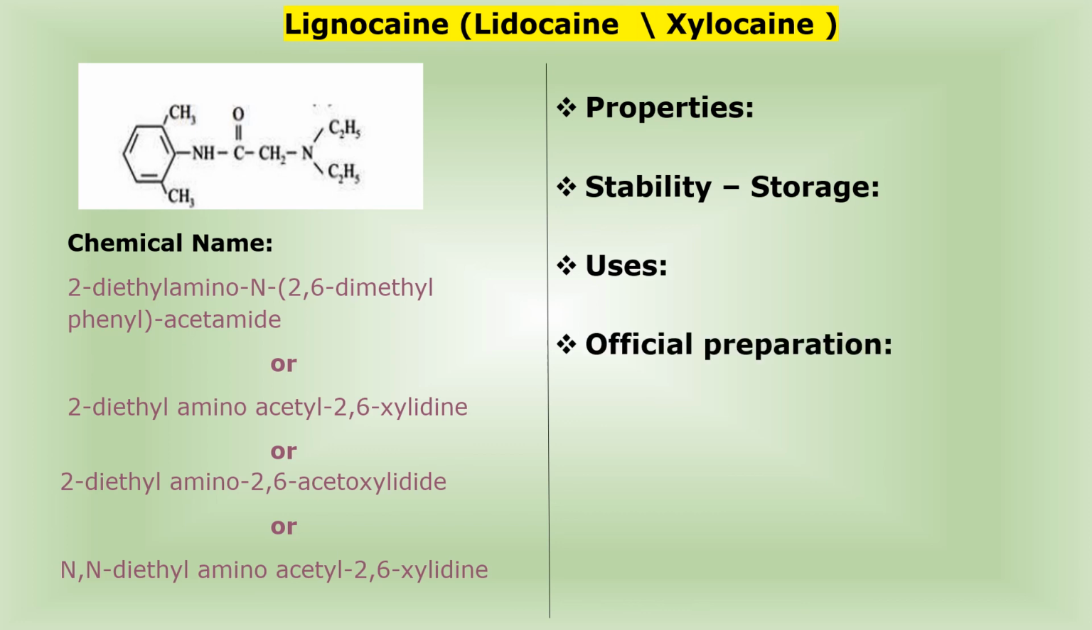Then the last, that is brand names: Lignox, Otex, xylocaine ointment, Resocaine injection, etc. These are your trade names or brand names. Here we complete your chapter, that is local anesthetics. It is a very small chapter. From your exam point of view, the definition of local anesthetics, classification, and the two important drugs, that is procaine and lignocaine. Both the drugs are important from your exam point of view. Thank you.